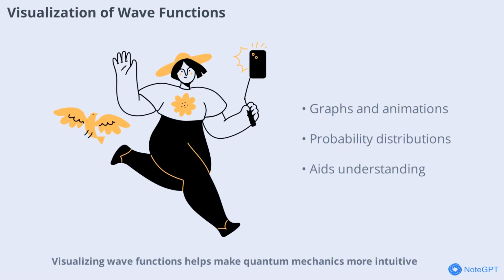Visualizing wave functions helps make quantum mechanics more intuitive. Graphs and animations show how the probability distribution of a particle changes over time. These visual tools are essential for teaching and research, making abstract concepts more accessible.